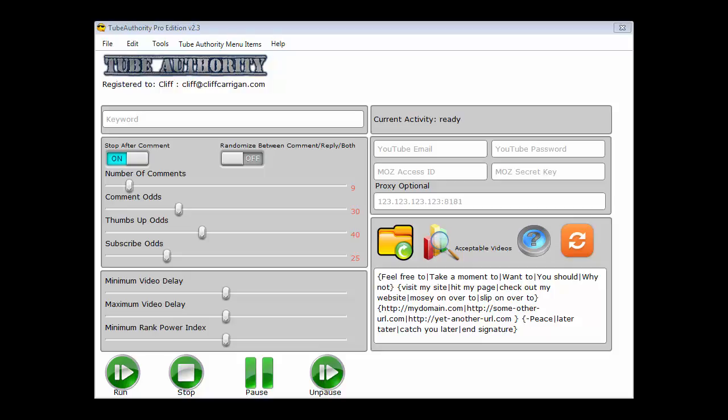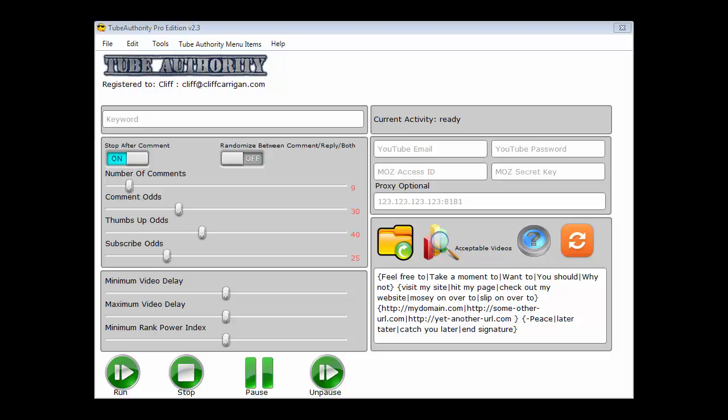Plus, like I mentioned earlier, it uses its own randomization. Combined with yours, you are making it so this cannot be detected as software. They have no choice but to think that this is an actual human being sitting there, even though you're off doing other things.